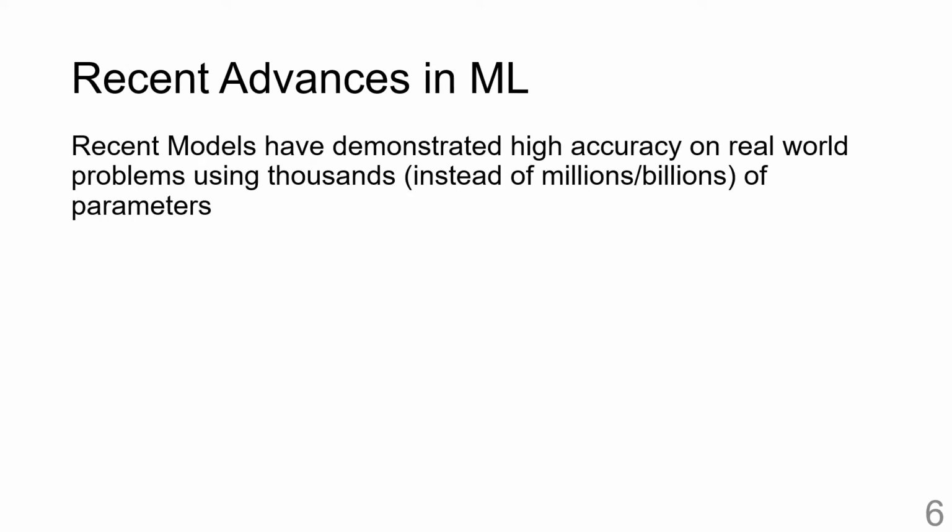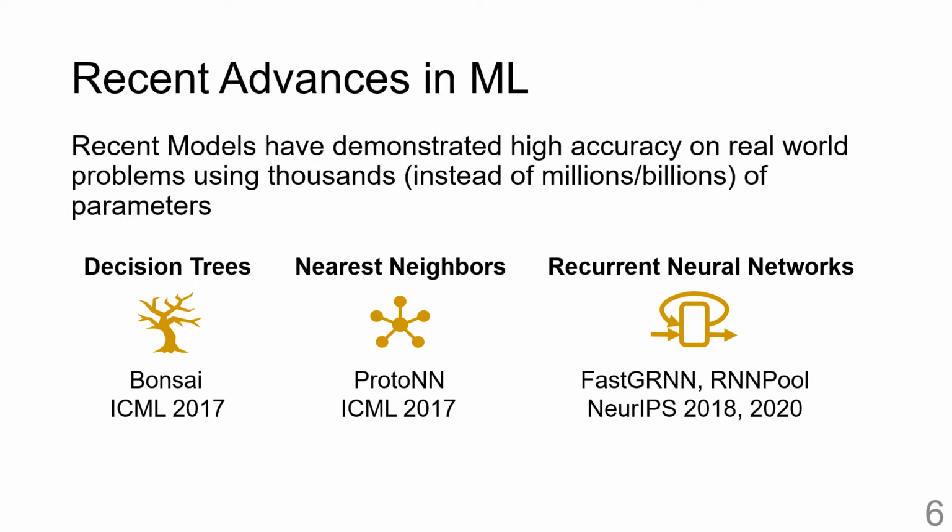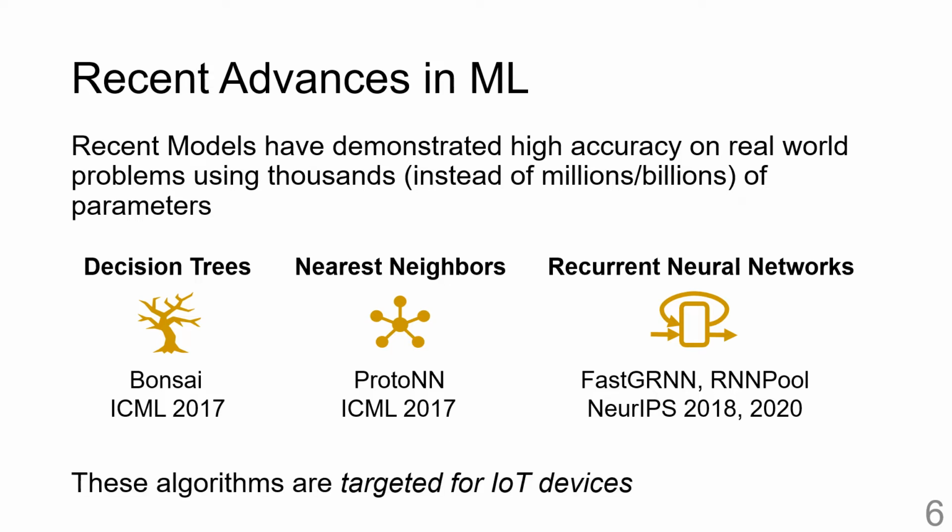Recent work has produced novel ML algorithms which work very well on real-world applications while using only thousands of parameters. These models include variants of decision trees, nearest neighbors, and recurrent neural networks. Note that IoT devices typically work with time series data, and RNNs are the model of choice for this domain. These algorithms are targeted to be run on tiny IoT devices.